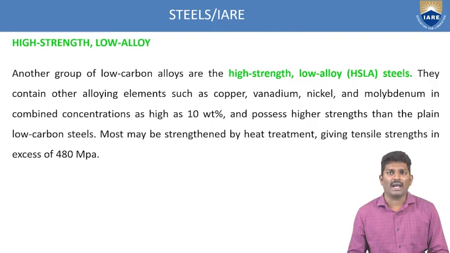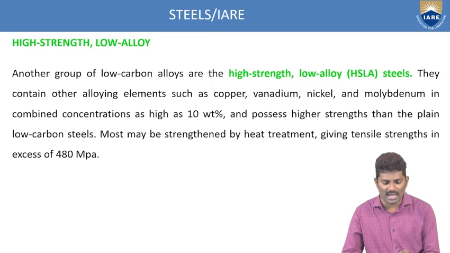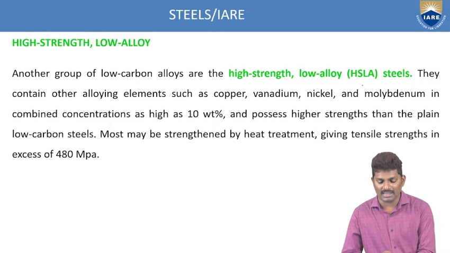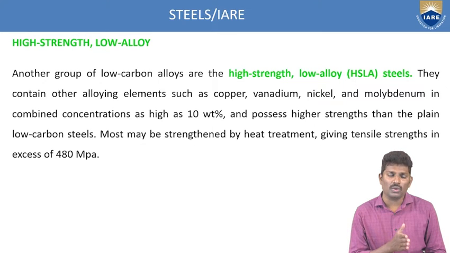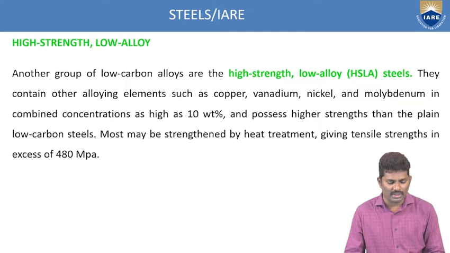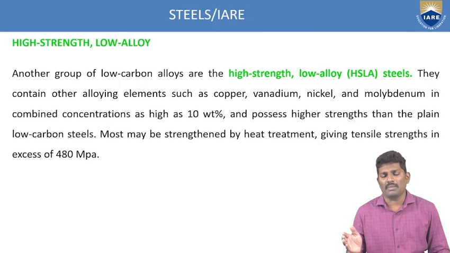And coming to high strength and low alloy. Another group of low carbon steels is high strength, low alloy, that is HSLA steel. Though it is a low carbon alloy, it has high strength. They contain other alloying elements such as copper, vanadium, nickel and molybdenum. So by adding some alloying elements, you can enhance the properties.